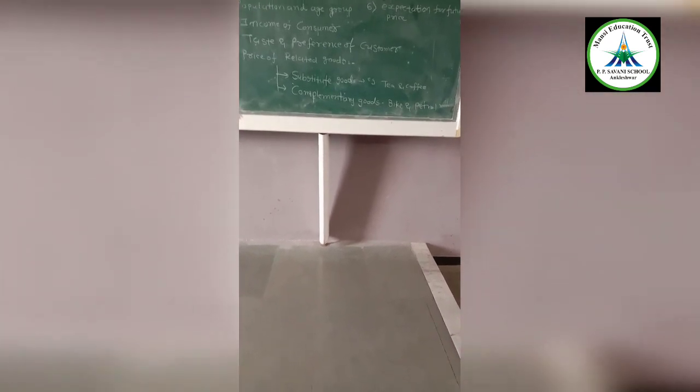Next is income of the consumer. If one person earns in a home, then what happens? That income is distributed among all the family members. According to that, they decide their expenditure. So this is how income of the consumer affects the demand.